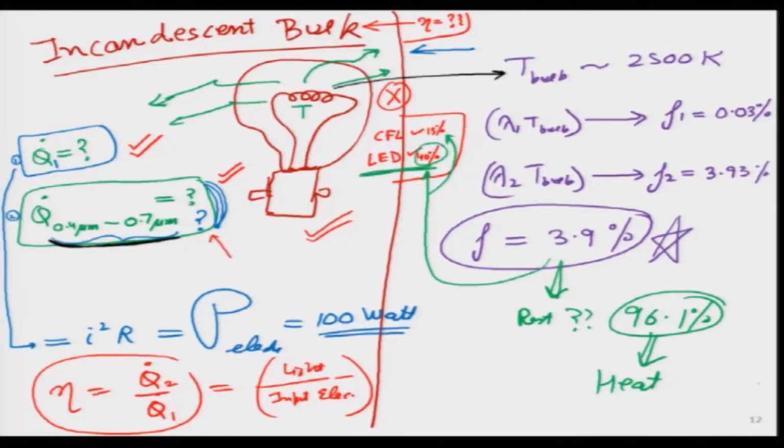So, still a lot of research is needed, because even in LEDs not 100% is getting converted into light, and that is where young scientists and young engineers are needed. They can look into the physics behind it and try to keep on improving the efficiency of these light producing devices.